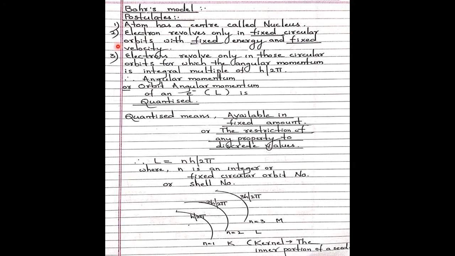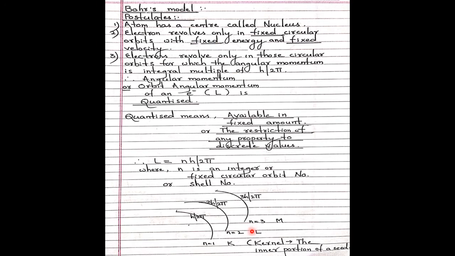Postulate number 2: Electrons revolve only in fixed circular orbits with fixed energy and fixed velocity. See, I have underlined the word fixed. That means Bohr said electrons revolve in certain circular orbits, a definite path. What did Rutherford say? Rutherford said electrons can be anywhere around the nucleus.